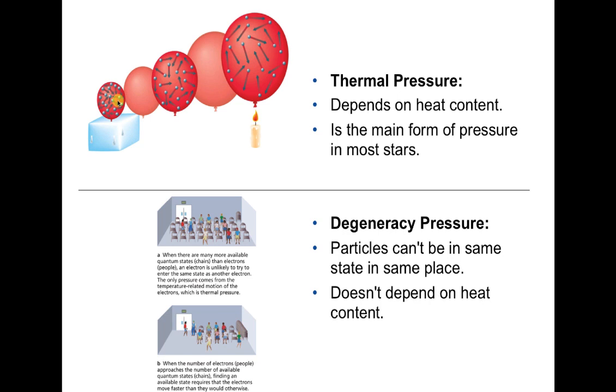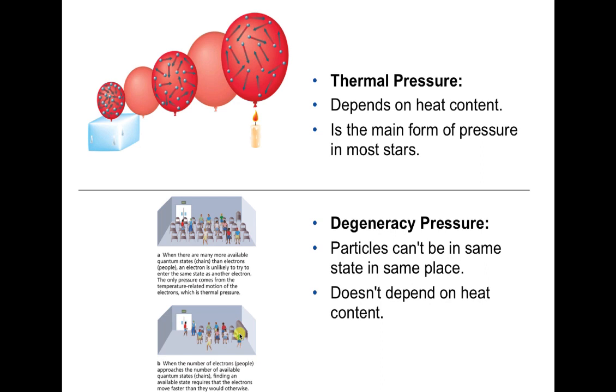You cool the gas, the balloon gets smaller because of the decrease in pressure. With degeneracy pressure, it's different. The temperature doesn't matter. If you have a degenerate gas of electrons, and all the electrons are occupying their states, and there are no other available states for an electron to go in, then you can't decrease that pressure any further, even if you decrease the temperature.